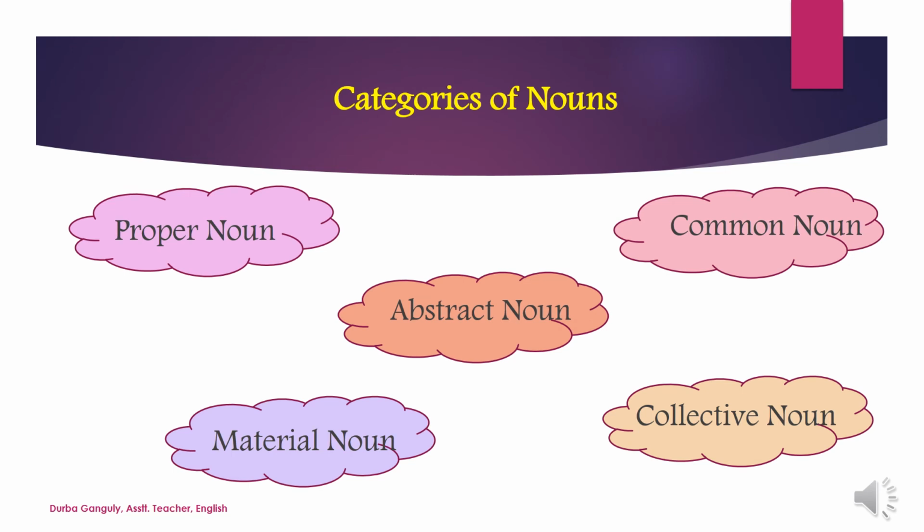As we are talking about nouns, I just want to mention one thing, that there are 5 categories of nouns, 5 types of nouns, and they are proper noun, common noun, material noun, collective noun, and abstract noun. Abstract noun you already know, we discussed it in the previous class, but the rest 4 nouns we will discuss later. For now, you just need to know the names of the categories.